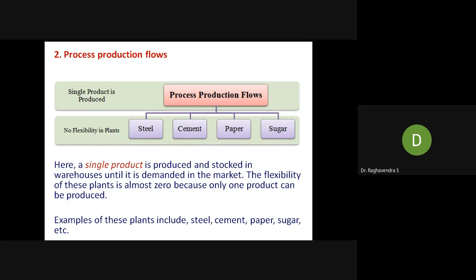Here also the product is single, not like other processes. But flexibility of this plant is almost zero because you cannot change. If you start manufacturing the cement of 50 kg bag or 25 kg bag, you cannot change that. If you want to make some modification of the system, you cannot make that. Means almost everything is machineries. The setup has been fixed. That's the meaning of this. Flexibility is zero.